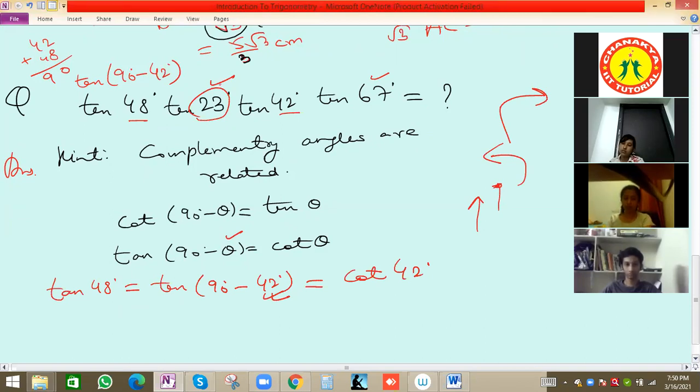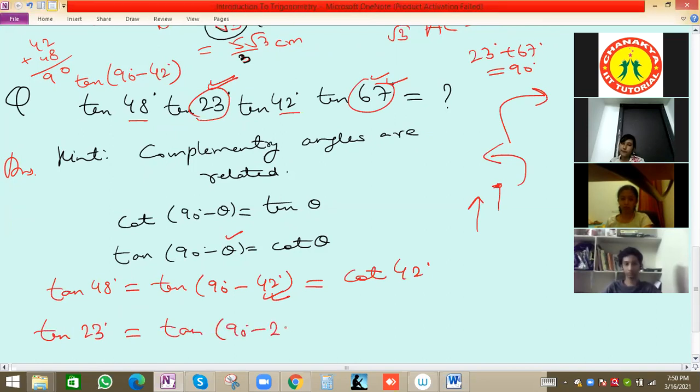By simple observation, we can see 23 plus 67 is 90. So basically we have to convert 23 in terms of 67. So tan 23 we will write as tan of 90 minus 67, because 90 minus 67 will be 23.